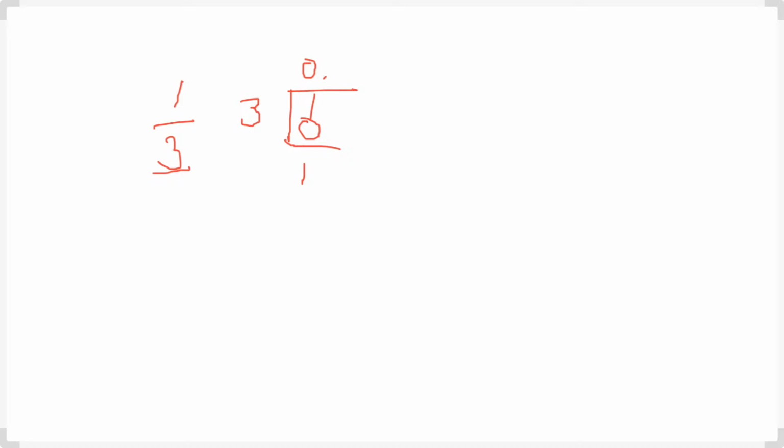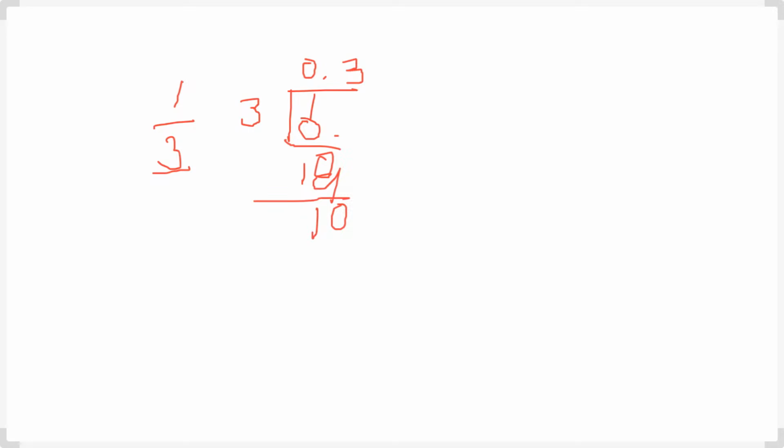Now here you write the number 0. What is this? Now you see, in the 3 table, what is 10? 3 threes are 9. You see here it is 1, 10 minus 9 is 1. So automatically 10 will come, because after the decimal however many zeros we write, the value does not change.